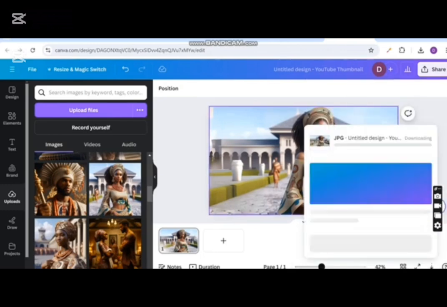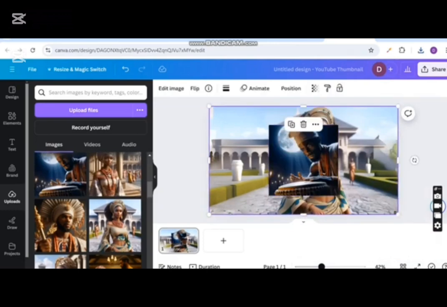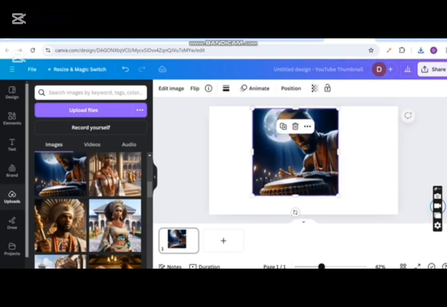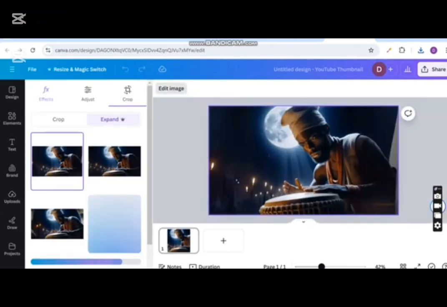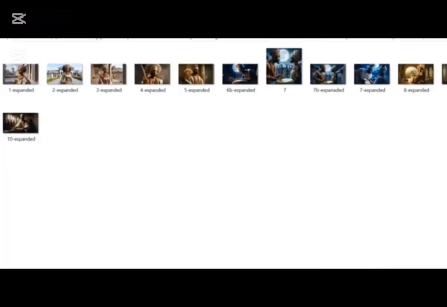So that will save it on your device. Now I'm going to do this for the other images as well. I just delete this one, bring the second one, expand this like I did the other one. Can you see this is also expanded and it looks more beautiful? So I'll just go ahead and pick this one and click on done and then download. I have expanded the 10 images we're going to be using for this story.